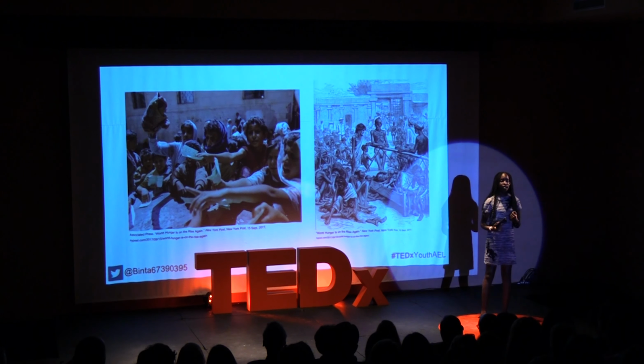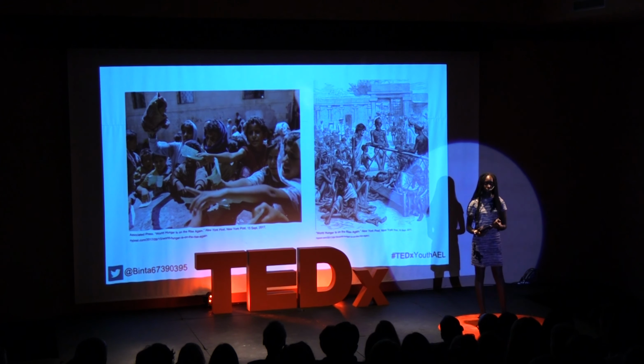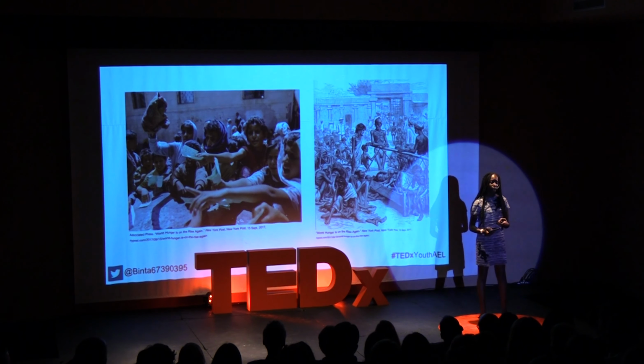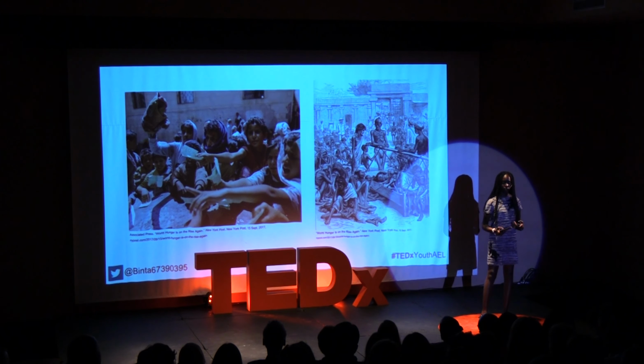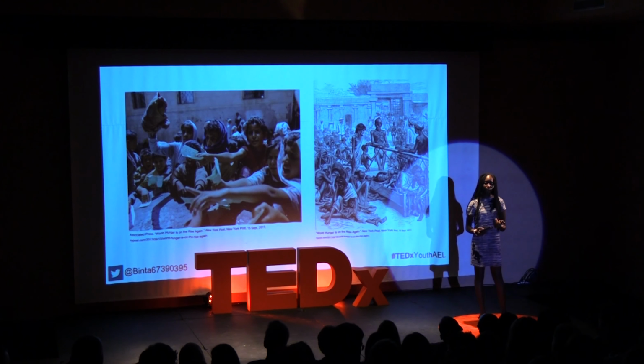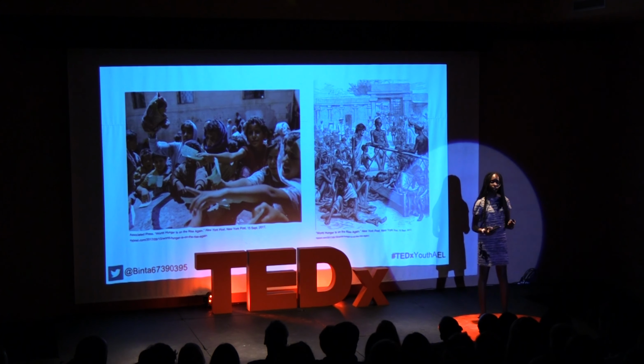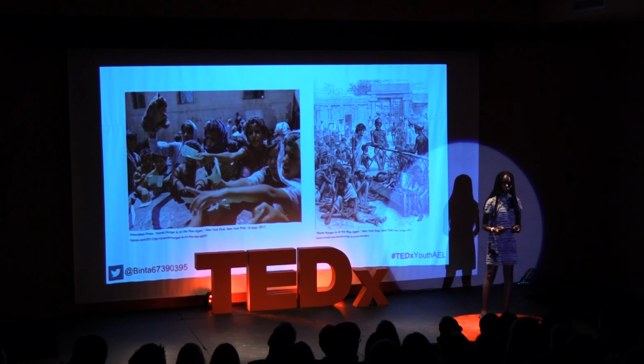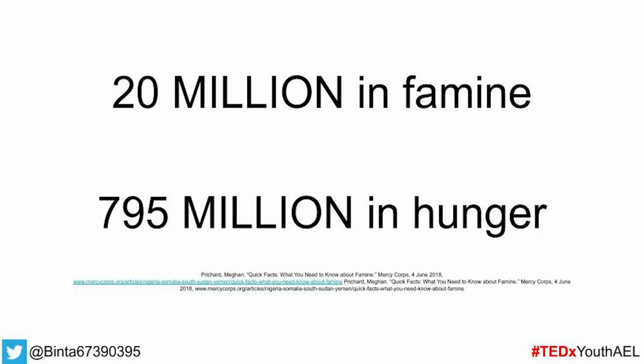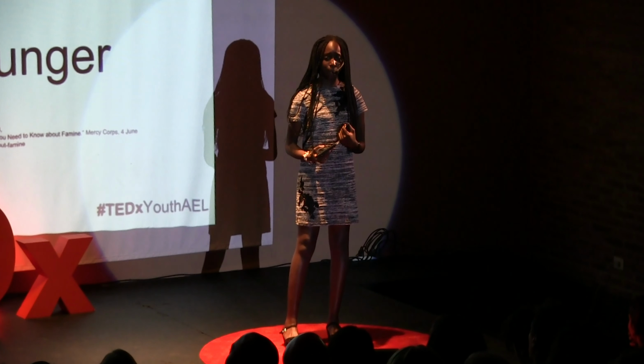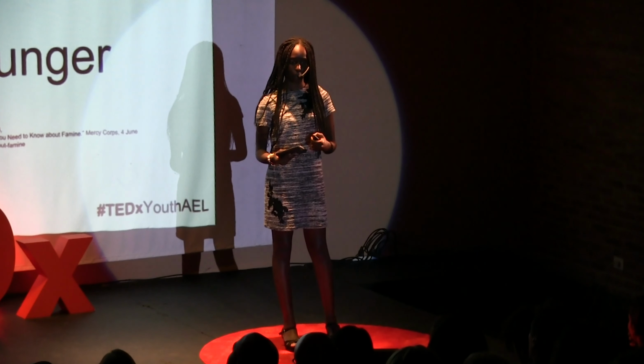Famines have killed about 75 million people in the 20th century. However, outright starvation has not always been the case. Sometimes famines are caused by diseases like cholera and measles. As you can see, more people are in hunger than in famine. However, a famine is much more severe.